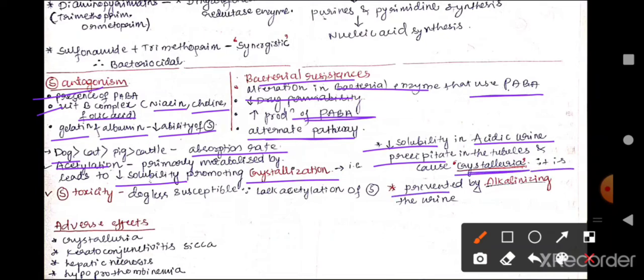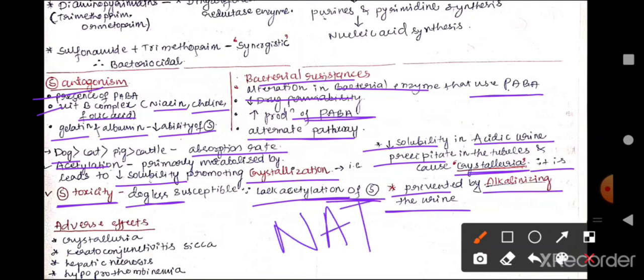It is prevented by alkalizing the urine. The toxicity of sulfonamides is less in dog than other species, and this is because the dog lacks acetylation of sulfonamides because of the absence of the enzyme N-acetyltransferase in dog.